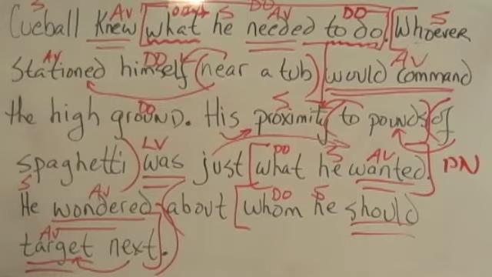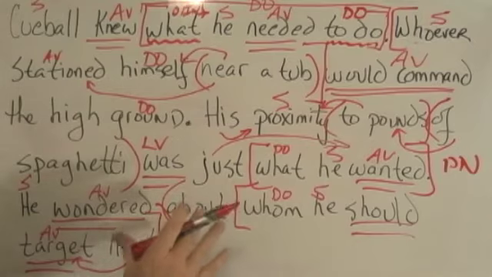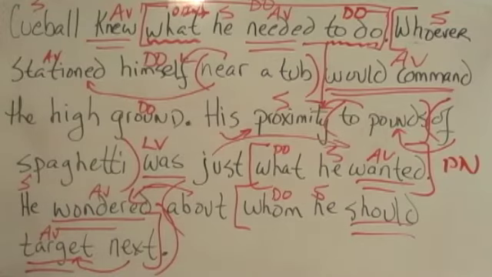About whom he should target next is telling how he wondered. All of this prepositional phrase, the prepositional phrase which has a relative clause as its object, is adverbially modifying wondered. 4 sentences, all with relative clauses functioning in some fashion as nouns.